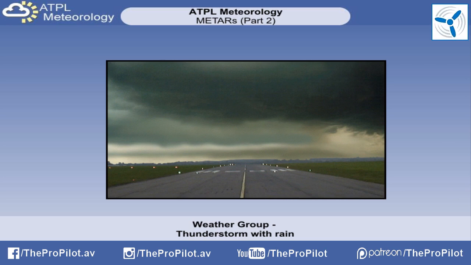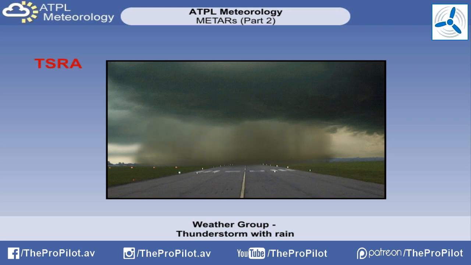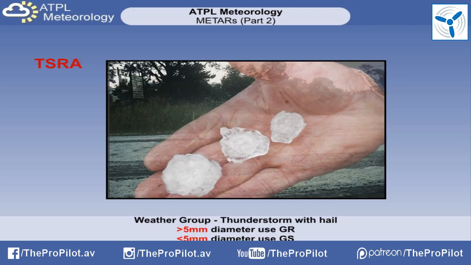If there is no precipitation, then only those letters will be used. However, if there is precipitation of some kind, another 2 letters are inserted. For example, if there is rain, then TSRA will appear. Likewise, if there is hail of diameter greater than 5 mm, then you will see TSGR used. Incidentally, TSGS is for hail of smaller diameter.